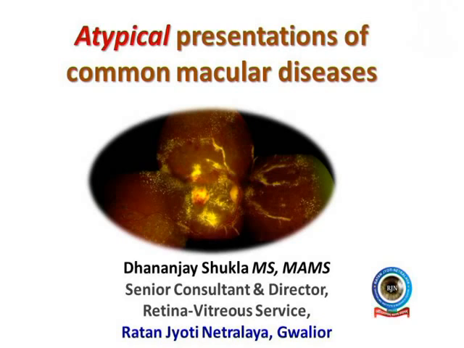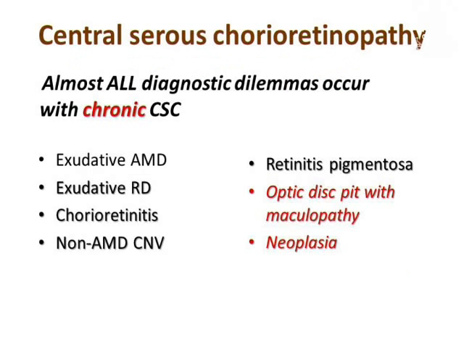one thing I've actually stolen from Dr. Mahesh, X-linked retinoschisis. I remember one postgraduate actually asking when I was doing a retina fellowship that central serous retinopathy must be the simplest disease to diagnose. And I remember with a smile in retrospect, because it is one of the most misdiagnosed diseases in spite of being extremely common. And all the diagnostic dilemmas occur with chronic CSC, which is very common in Asians.